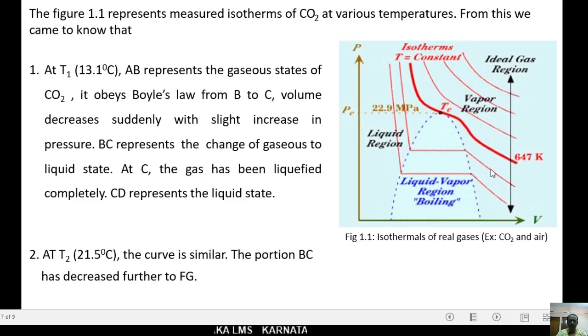The horizontal portion BC has decreased further to FG. This one is A, B, C, D. This is E, F, G here. This portion covers maximum portion, but this FG covers little portion here. Hence the FG decreases here.